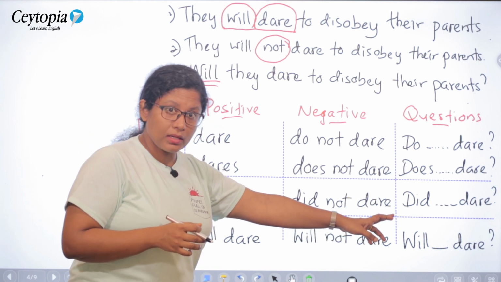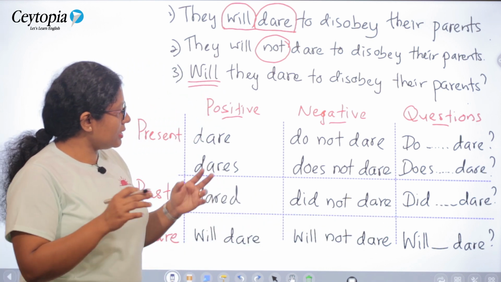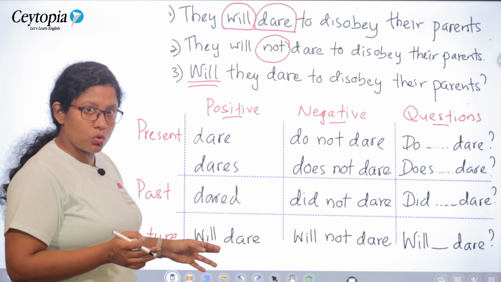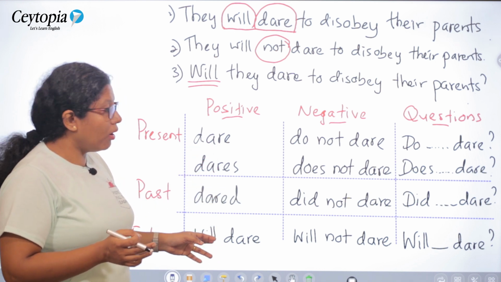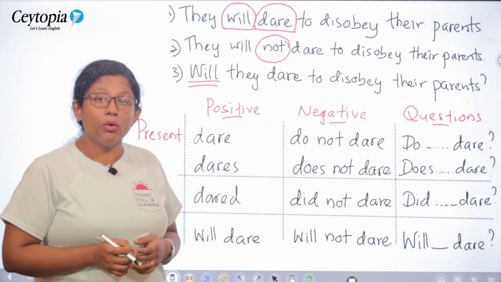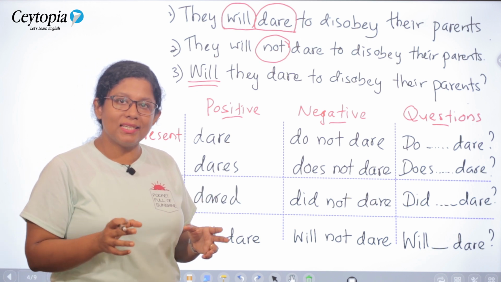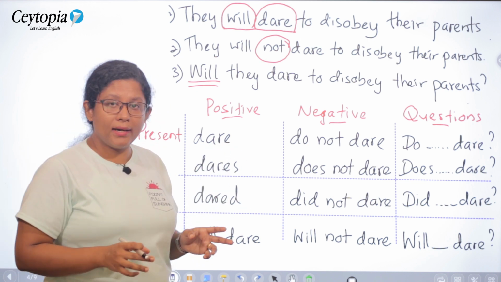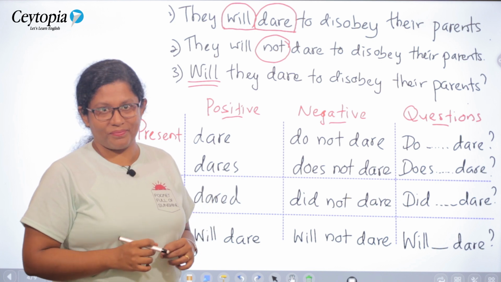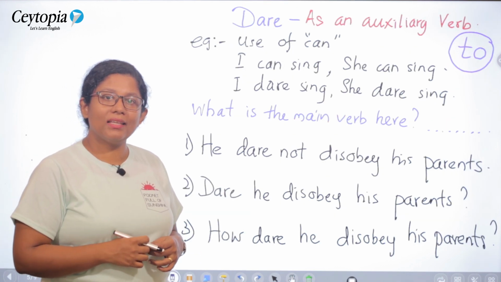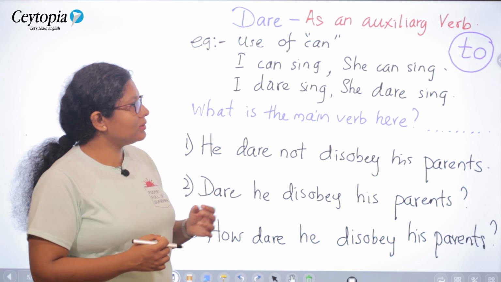Will you dare? As you can see, in all these cases, we have many forms and we use them as ordinary verbs in our sentences. However, grammatically, we consider this verb dare as a semi-modal auxiliary. Now, we are going to take a look at the verb dare as an auxiliary verb.